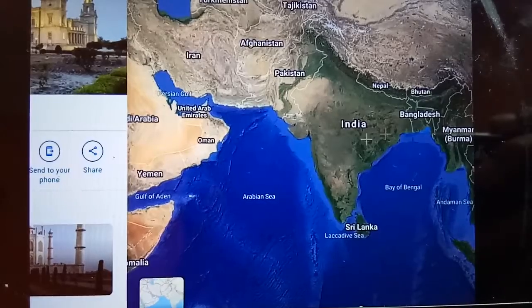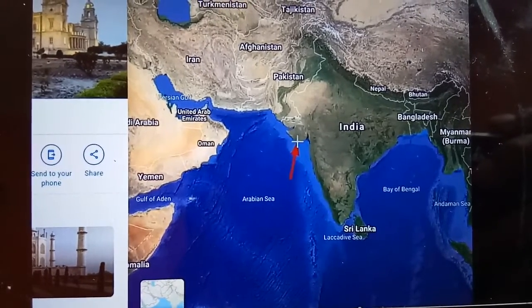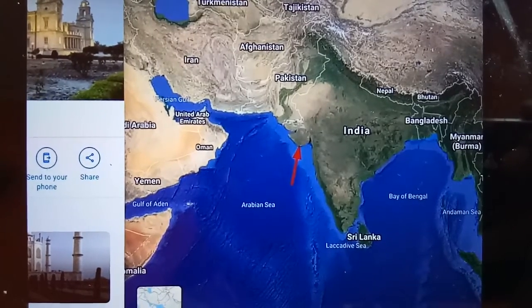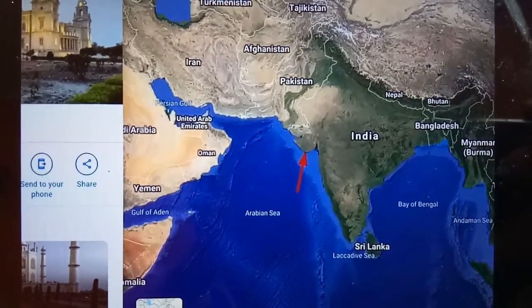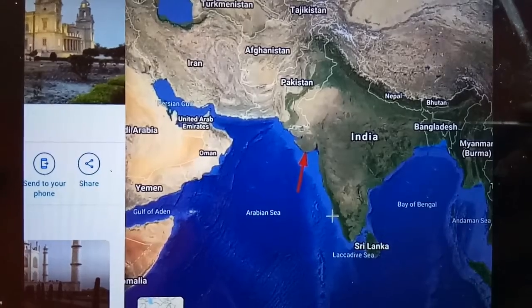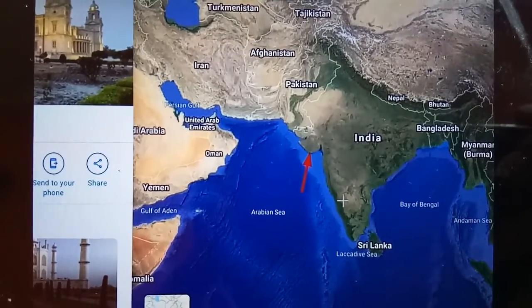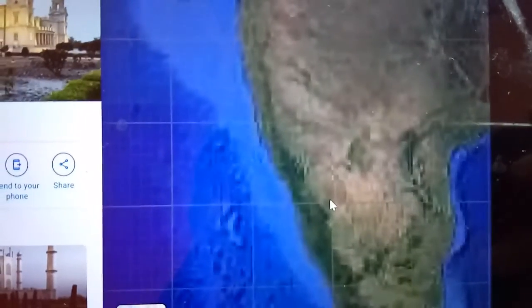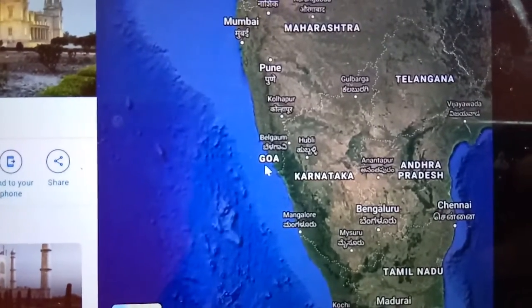As you can see over here, like we just talked about, this is Gujarat, and we have the coastal plain over here, and then we have the Western and the Eastern Ghats. So let us try to zoom in and see.